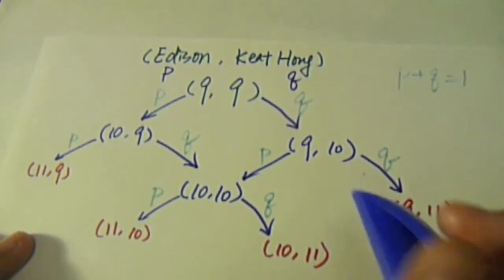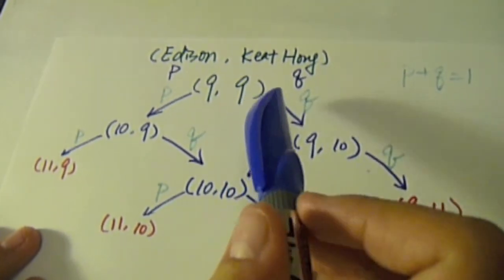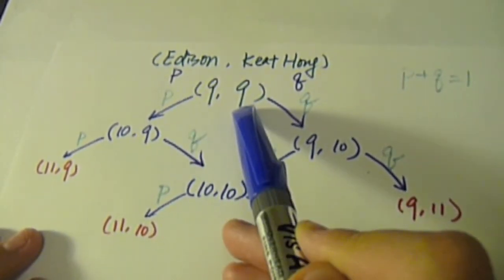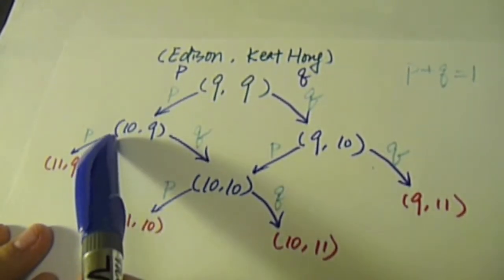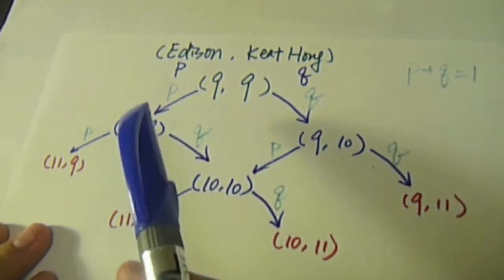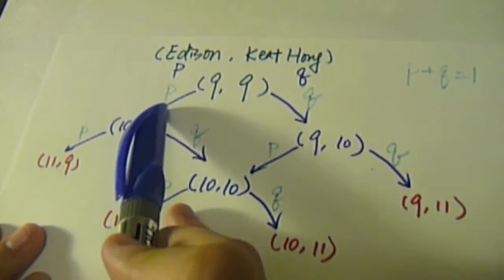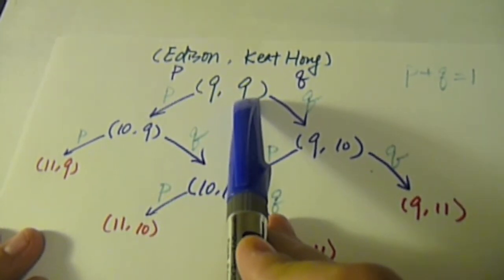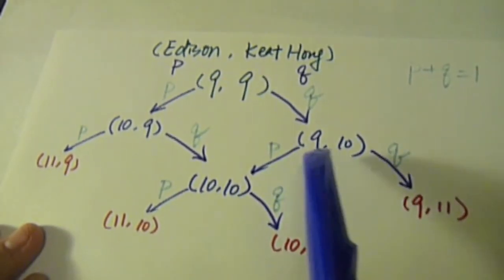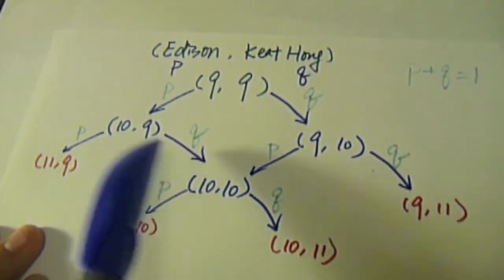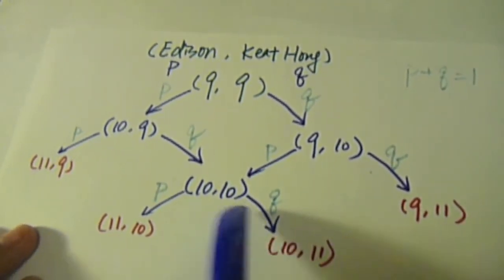We say a class is open if there's a way to go out, but there's no way of coming back. There's no incoming arc to 9 all, so this is an open class. There is an incoming arc to 10 9, but after it goes out of the class, it cannot come back, because the incoming arc is from 9 all, which is an open class. So 10 9 is an open class as well. The same logic applies to 9 10. And since both of them are open classes, 10 10 is an open class as well.